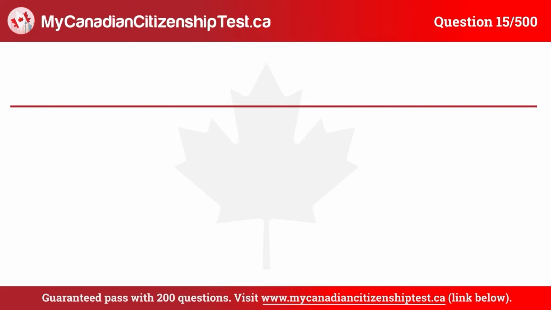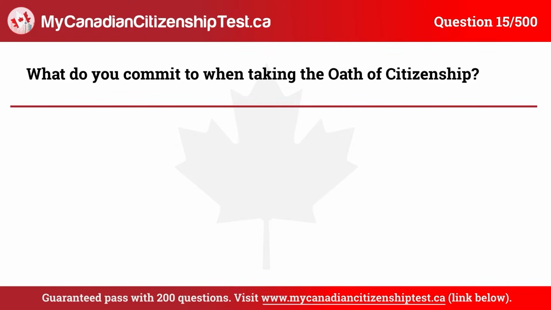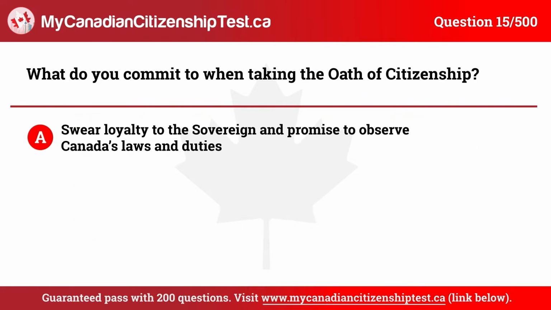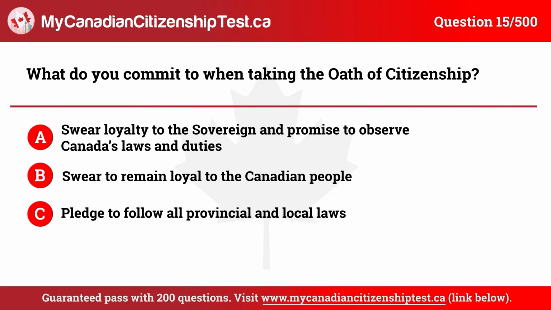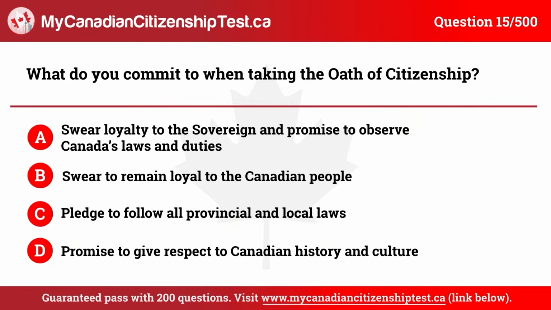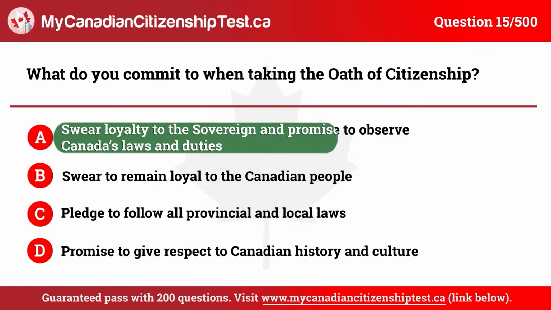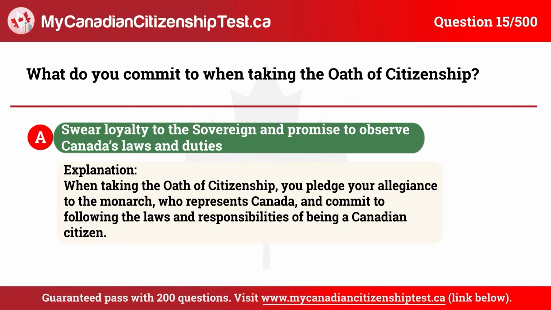Question 15. What do you commit to when taking the oath of citizenship? A. Swear loyalty to the sovereign and promise to observe Canada's laws and duties. B. Swear to remain loyal to the Canadian people. C. Pledge to follow all provincial and local laws. D. Promise to give respect to Canadian history and culture. The correct answer is A. Swear loyalty to the sovereign and promise to observe Canada's laws and duties.